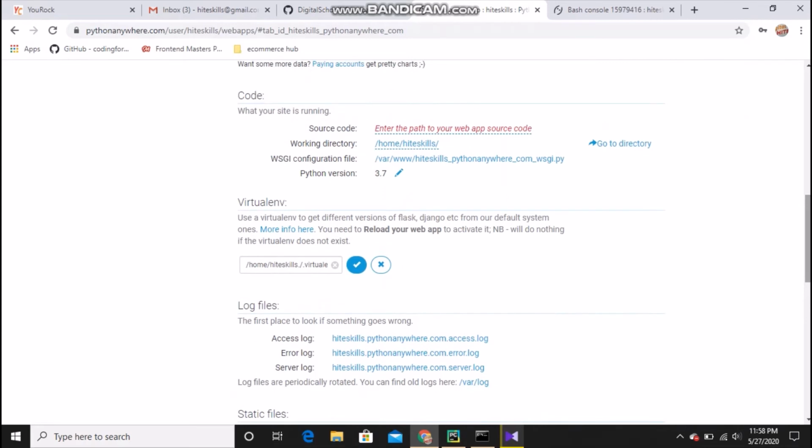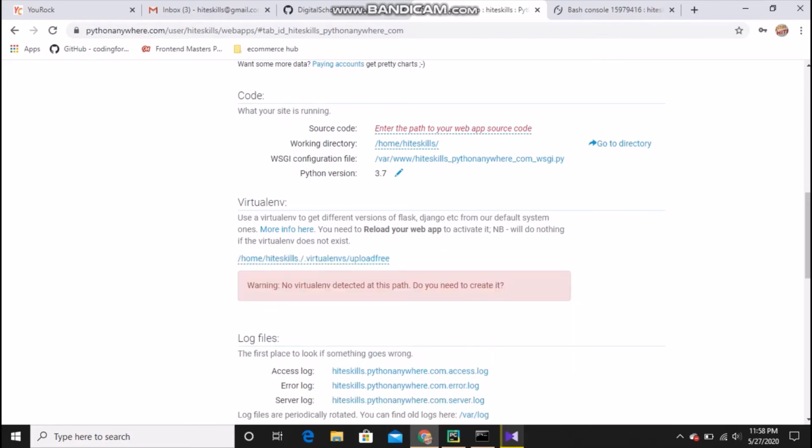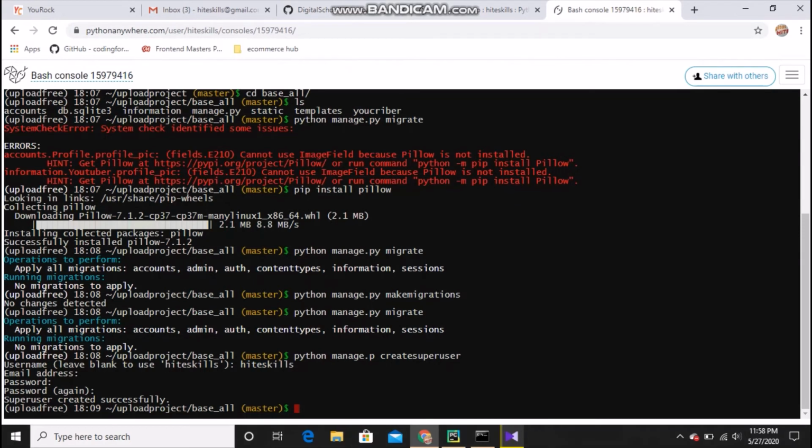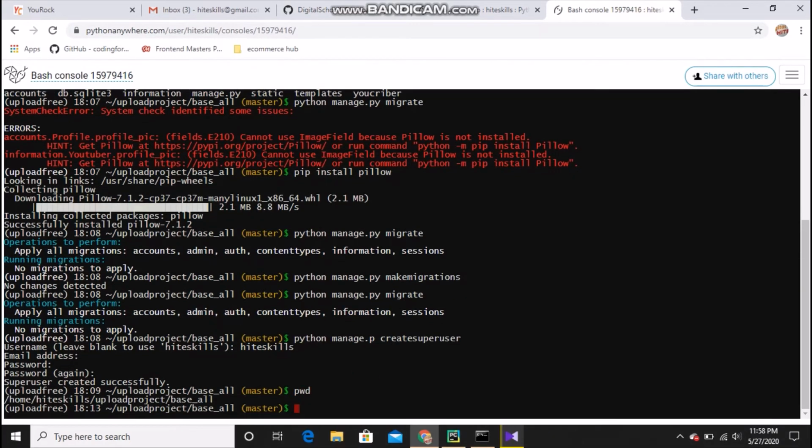okay, I was typing there, and I will do paste. That's my virtual environment, right? And just hit enter or right click there, and you can see no virtualenv detected. Do you need to create that? So something went wrong there. And one more thing you can do like this. If you cannot see, just type pwd, and that's your current project directory.